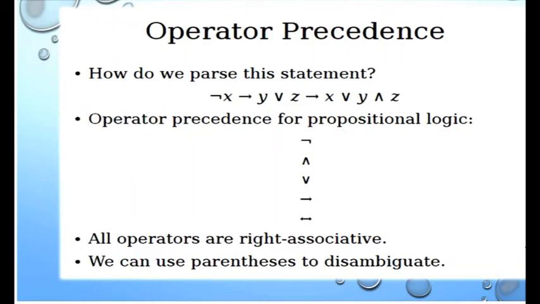Initially we consider negation, then and, next or, then implication, and finally biconditional, that means if and only if. All operators are right associative, and we can use parentheses to avoid ambiguity.